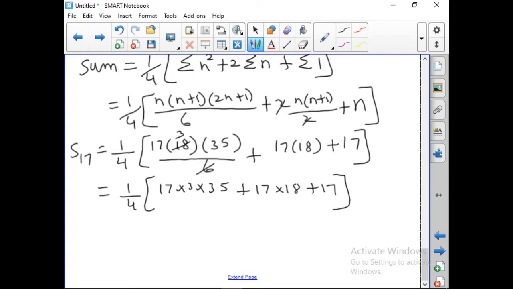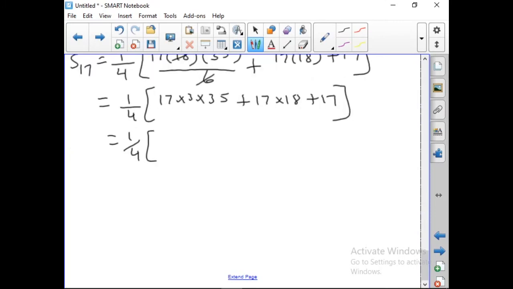So, now this is equal to 1 by 4 into, when you multiply, 1785 plus 306 plus 17, when you add and divide, you get 527. Okay. So, the third question I have given you for homework and the fourth we have already done.